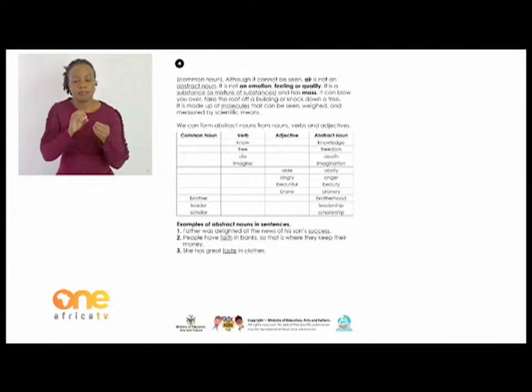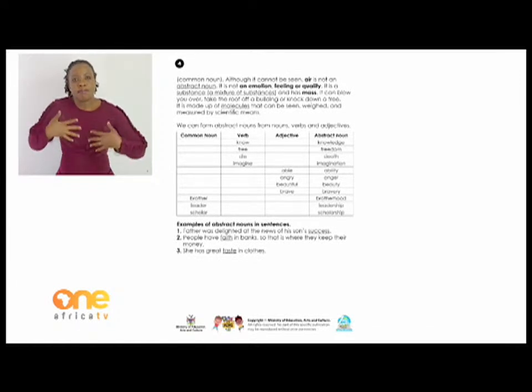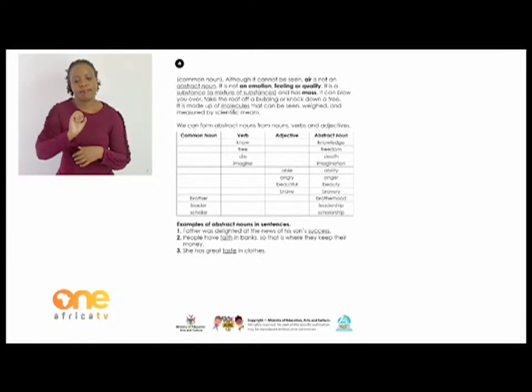Number 1, father was delighted at the news of his son's success. Son, success. Success becomes our abstract noun from the word succeed. So father was delighted at the news of his son's success. Success is our abstract noun.